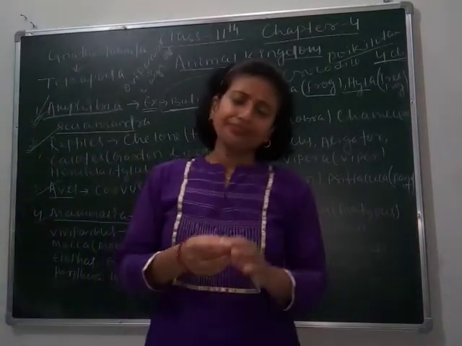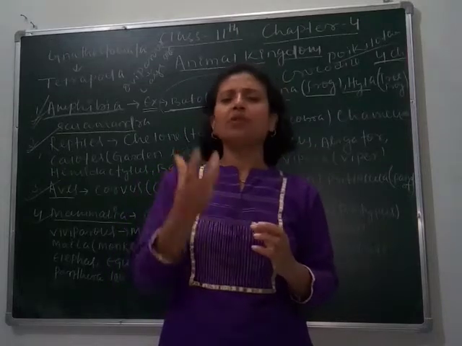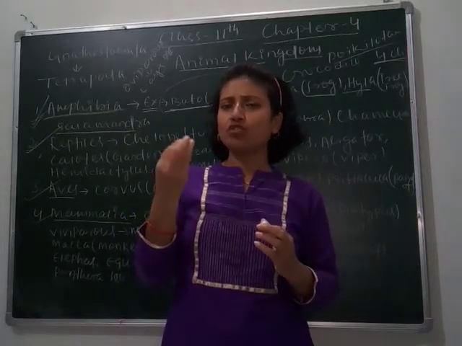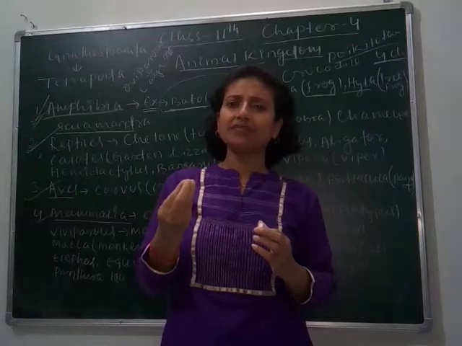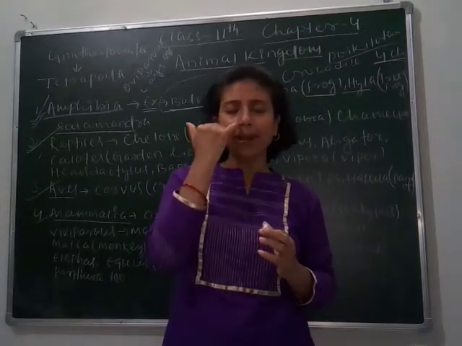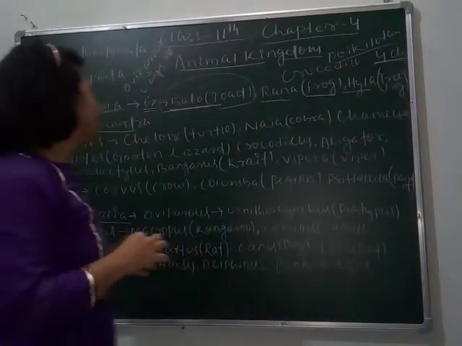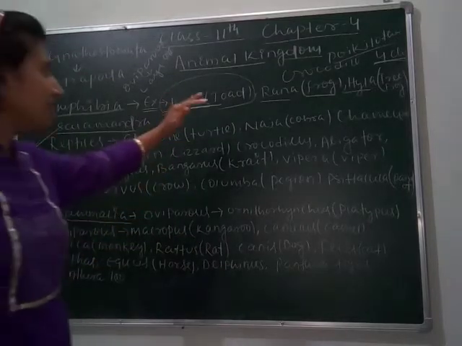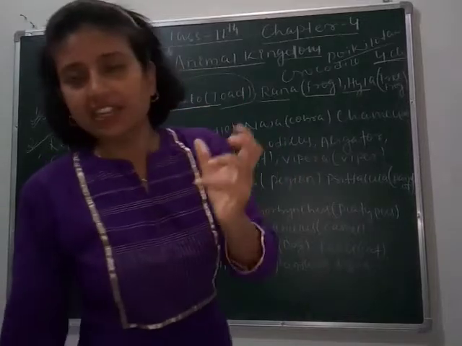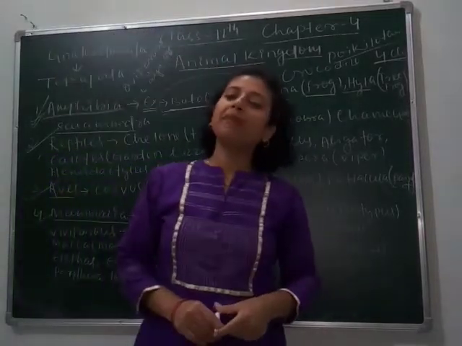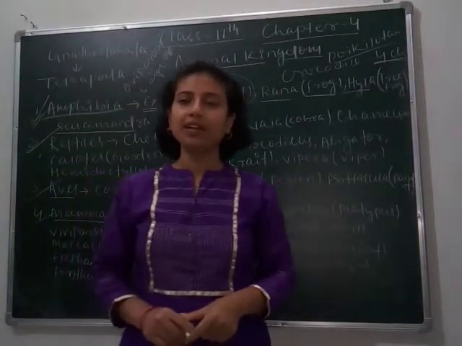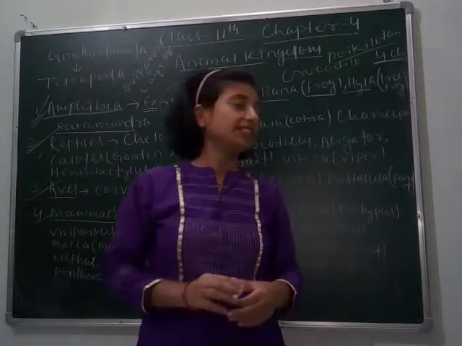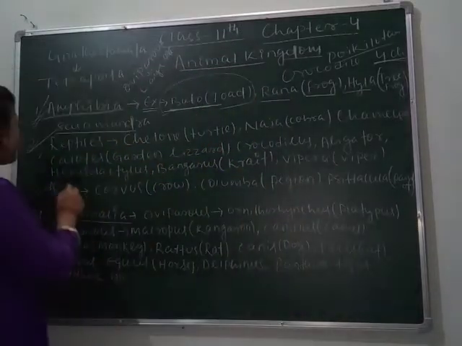Again, some of them also bear oil glands for secretion of oil, which are also called sebaceous glands. As I have told you, they show internal fertilization. Development is direct. Okay, development is direct. Here are some examples.